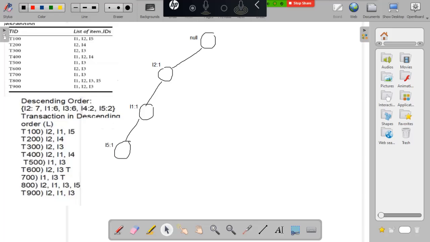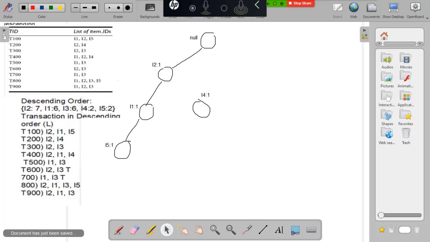Next I have I2 and I4. I2 already exists after the root node, so I have to attach only I4 here. I'm attaching I4 to I2, with I4 occurrence equal to 1.